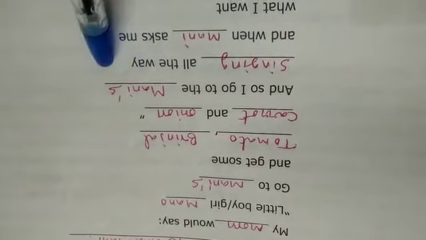When you go to Money's shop, singing happily all the way, you forget everything. And so I go to the Money's singing all the way, and when Money, the owner of the shop, asks you what do you want, you forget everything.